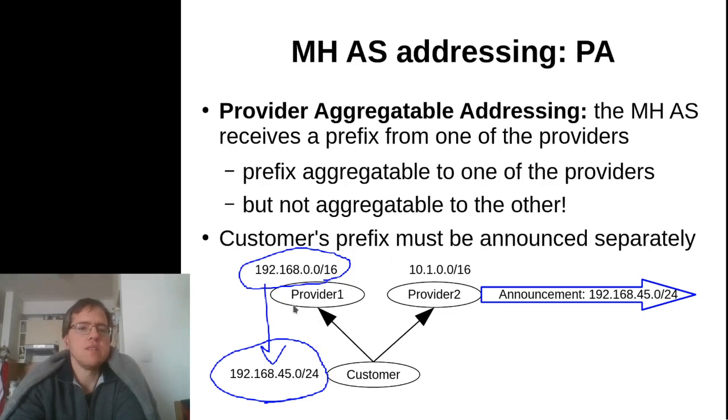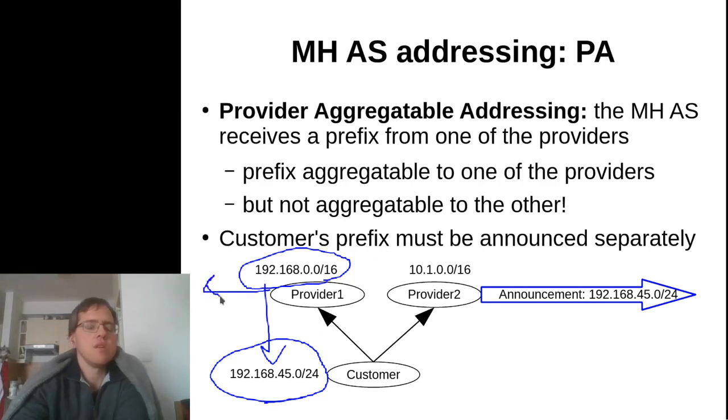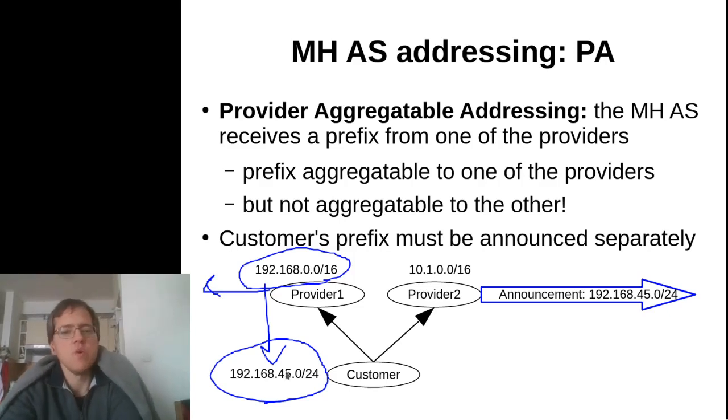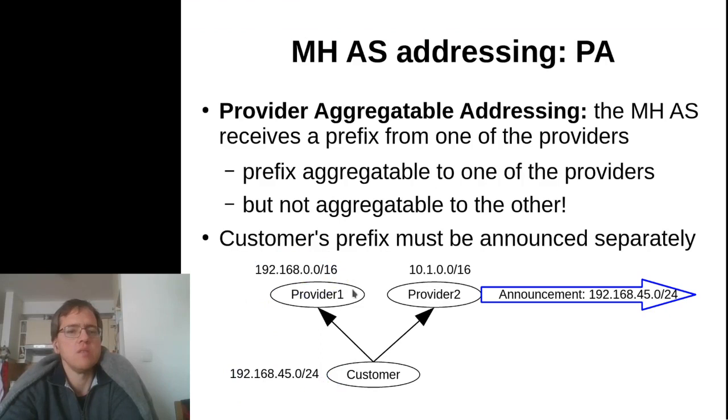This is all nice, because in this case, provider 1 will not need to generate a customer-specific announcement to the rest of the internet. But what's going on is that even though the customer's prefix is a sub-prefix of provider 1's prefix, it is not aggregatable to provider 2's prefix.